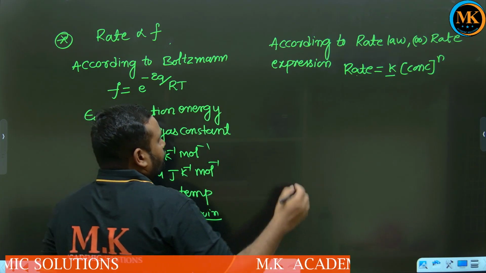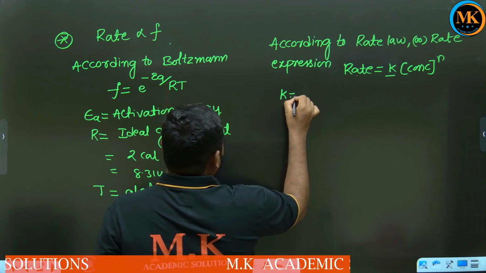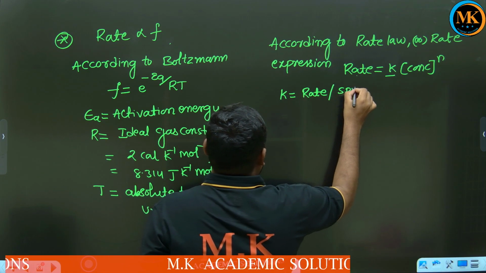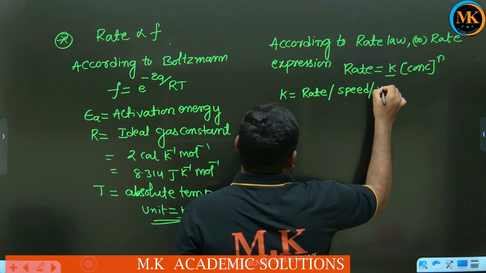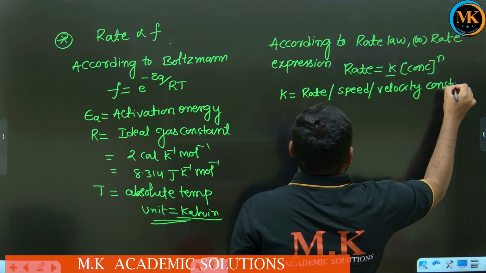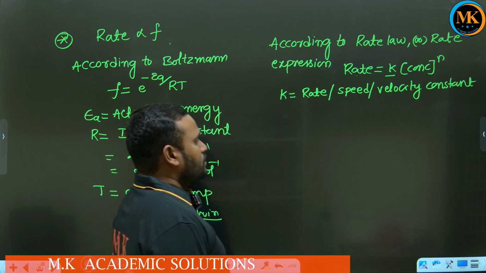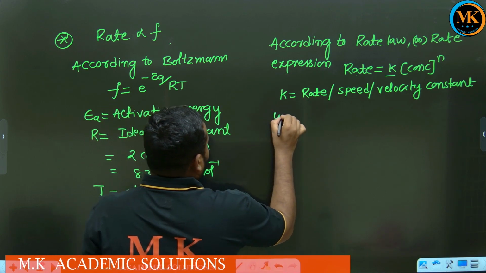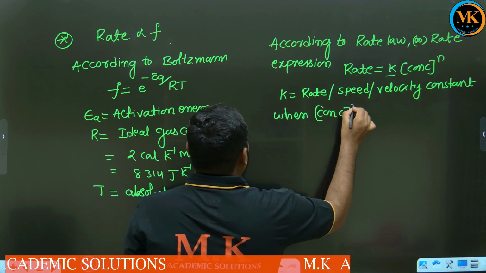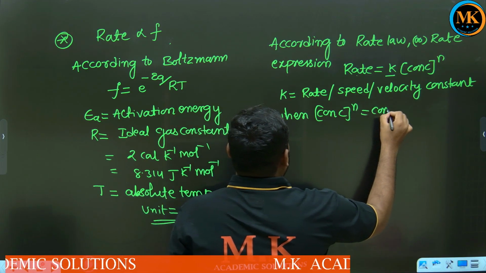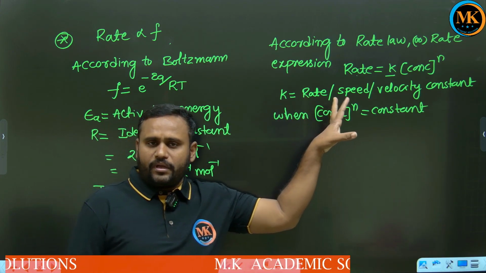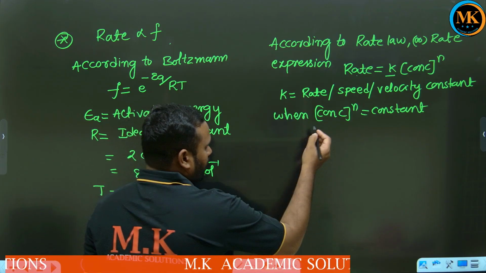Okay, so here what is the K? K is the rate constant, or speed constant, or velocity constant, or specific rate of reaction. Okay, so now here we consider when concentration to the power n is constant. When we take the same concentration for the same reaction, it will become constant.